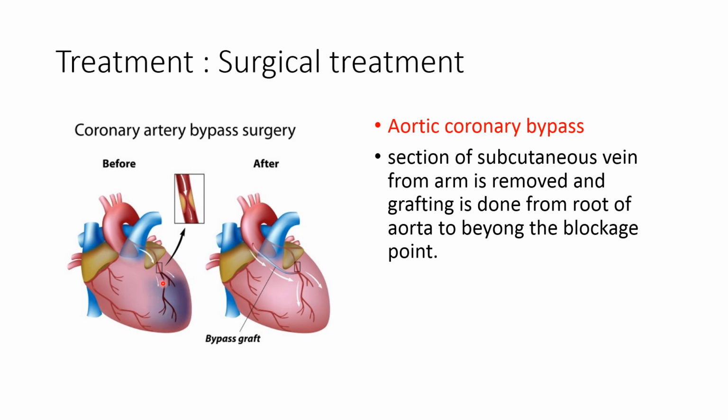So in the aortocoronary bypass, a section of the subcutaneous vein from the arm is removed and grafting is done from the root of the aorta to beyond the point of the blockage. So it restores the blood flow to the affected area by bypassing the coronary vessel, and it is known as aortocoronary bypass.